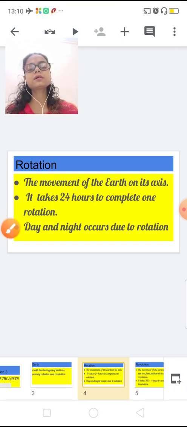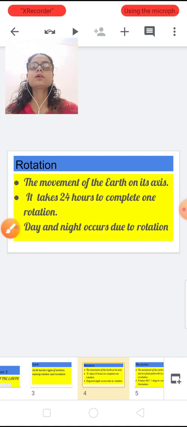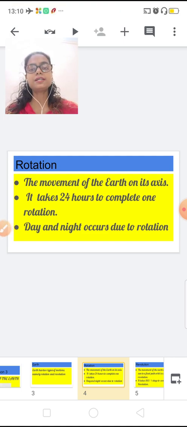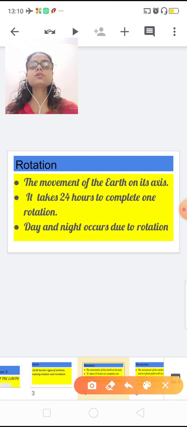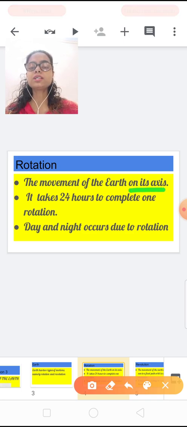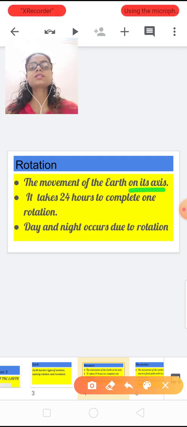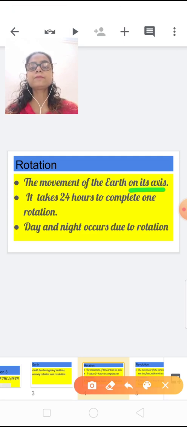So what is the definition of rotation? The movement of the earth on its axis. Sometimes rotation and revolution may be confusing, so always remember: on its axis, rotation. The movement of the earth on its axis is termed the rotation of the earth.